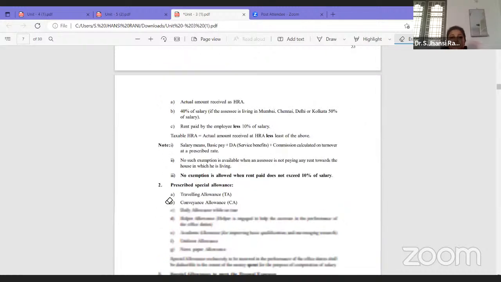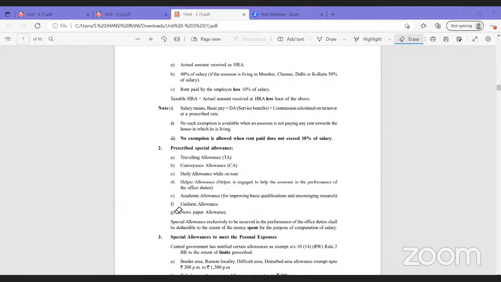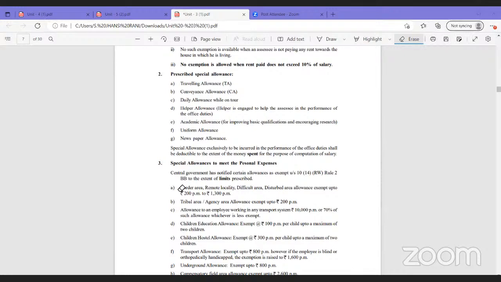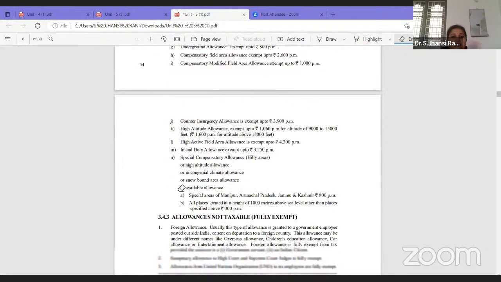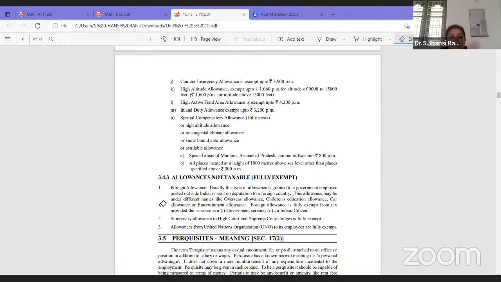Next is prescribed special allowance; these are exempt to the extent of the spent amount, and the unspent amount is taxable. The third is special allowances to meet the personal expenses, which are exempt only to the limit that has been mentioned. So this is about partly taxable allowances, and allowances fully taxable and fully exempt.